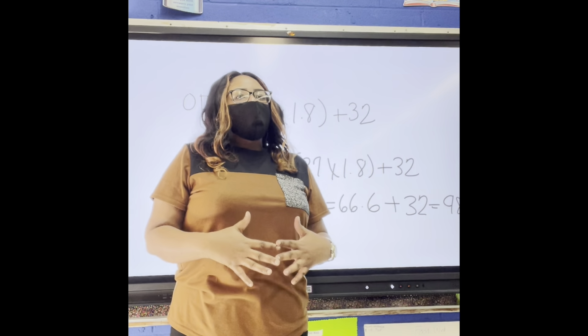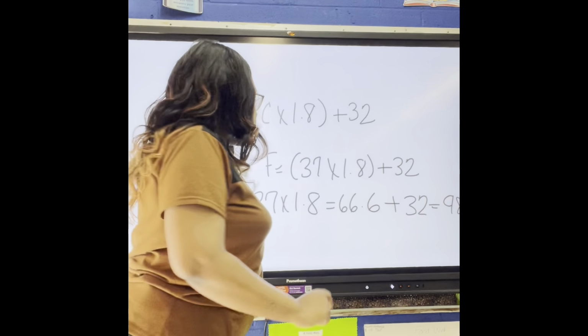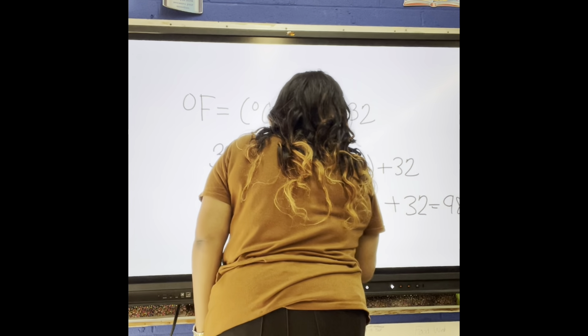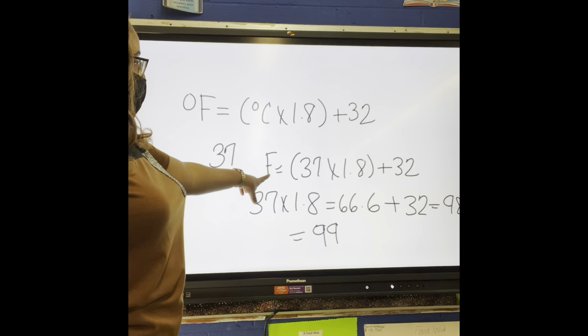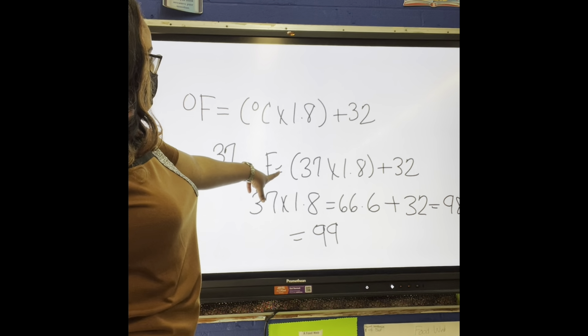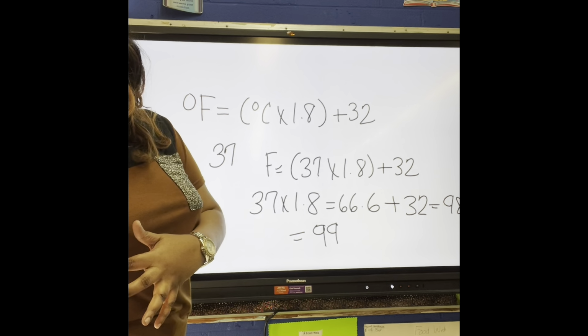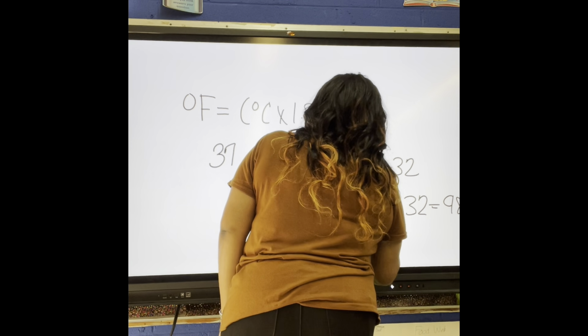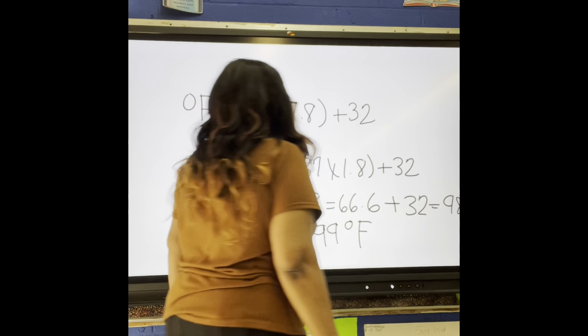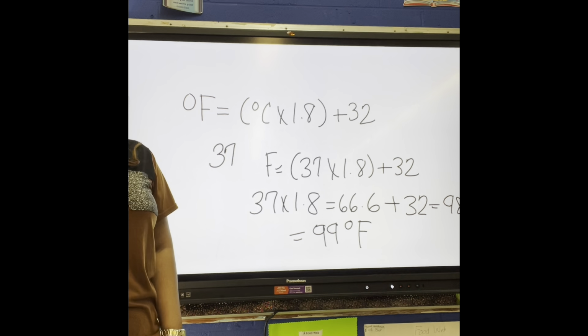We round up. Our answer is 99. So 37 degrees Celsius converted to Fahrenheit is 99 degrees. Everybody understand? Yes, ma'am.